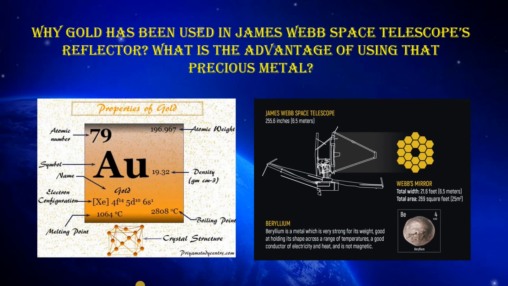That is why rich nations like the USA, the European Union, the ESA and Canada used gold, because they can afford it, but the amount of gold they used was very small, equal to about 5 rings that we wear on our fingers.